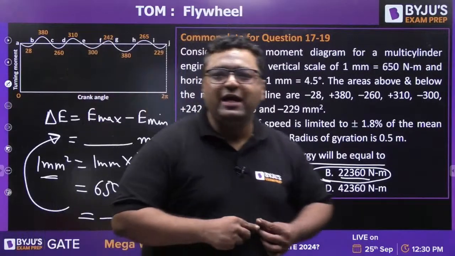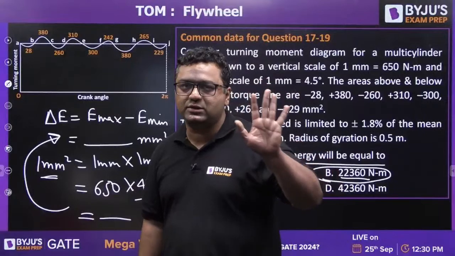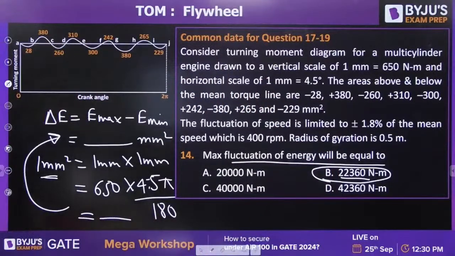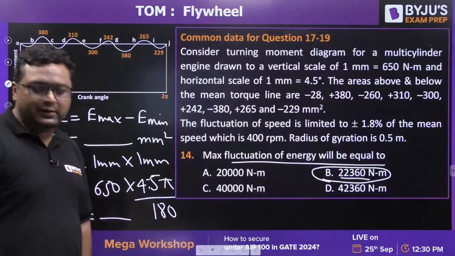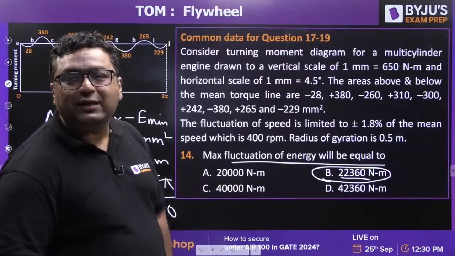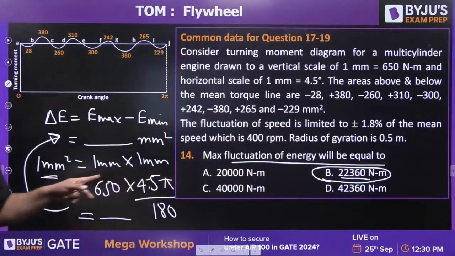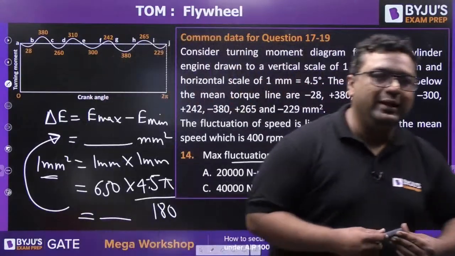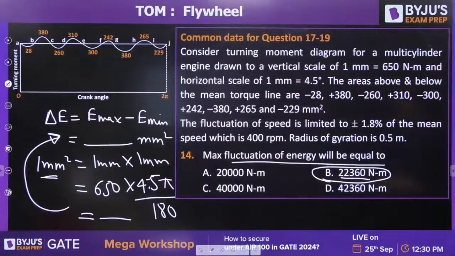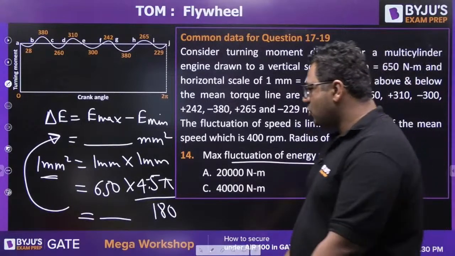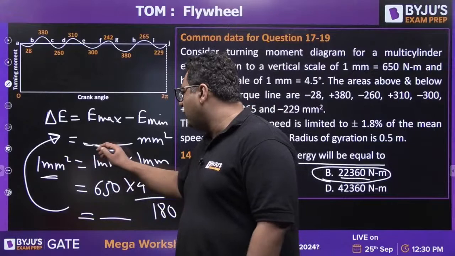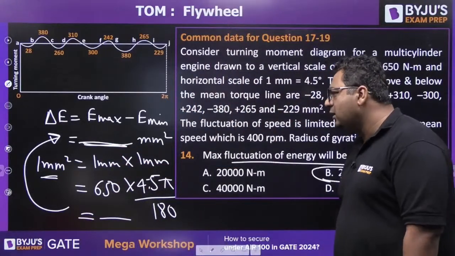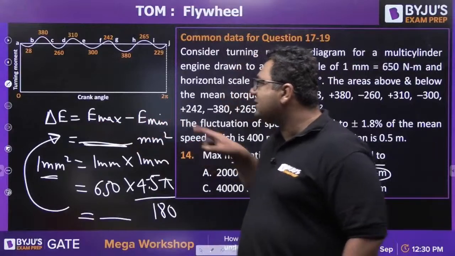Yes, guys, we are still left with 5 more questions. Very good, Manas, Midhun, Pudina, great. So you understood what is the mistake here? Everybody understood the mistake here? So what was the value of this one? Can you tell me what is delta E? Very good, Kenil. What is delta E? E max minus E min. What is that?